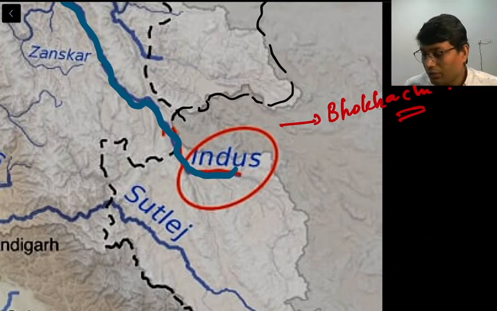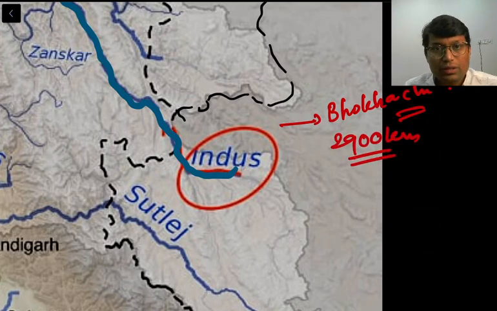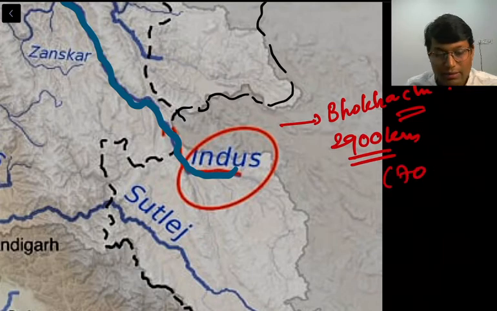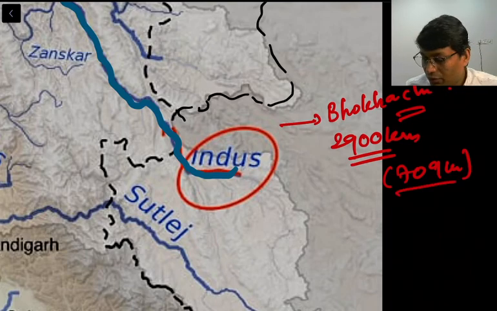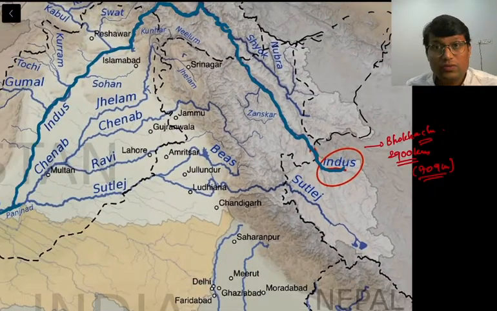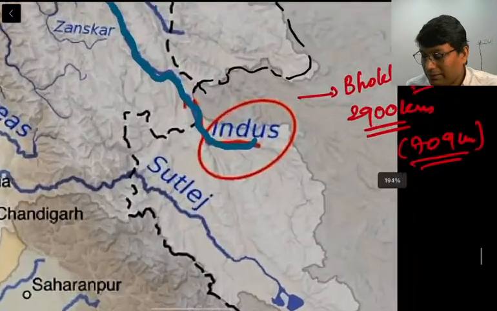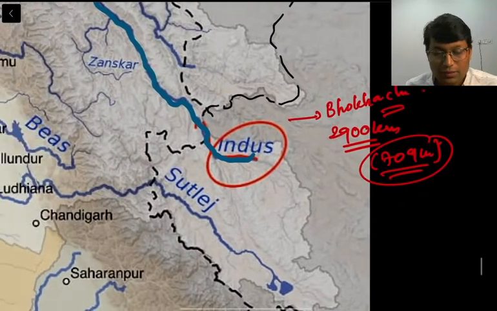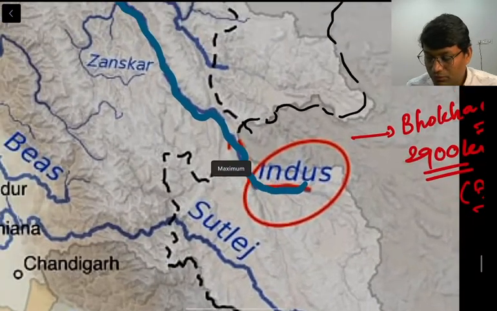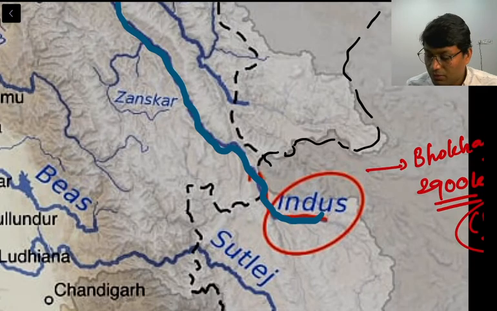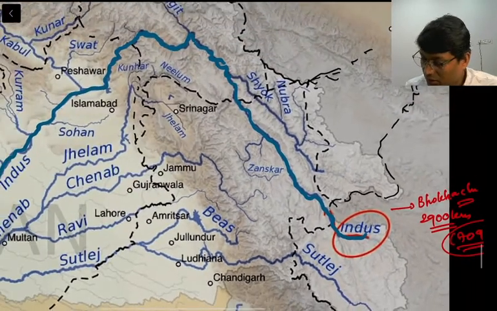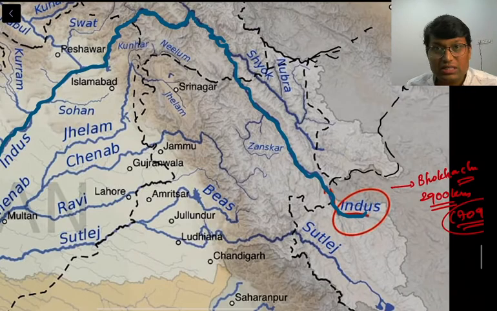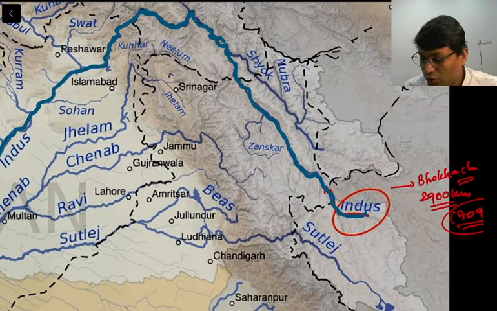Now the length of the Indus River is around 2900 kilometers, but out of 2900 kilometers only 709 kilometers flow through India. So that is what we have to note. Though this river is very long, the flow in India is limited to 709 kilometers, right? Now let us move. This is the track of the Indus River. It originates in Tibet, then flows through Jammu and Kashmir.